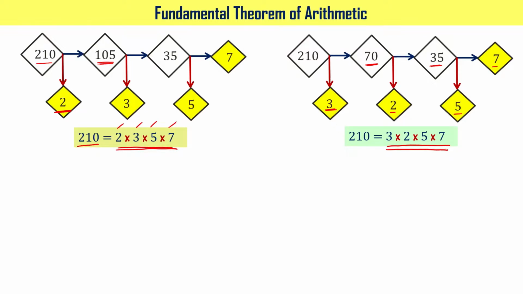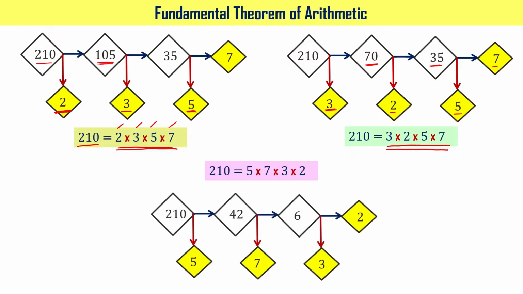Now let me take another case. Instead of dividing with 2 and 3, let me start the division process with number 5. When I do that, I'll get an arrangement like this. 210 can be written as 5 times 42, right? 42 is a composite number, and 42 can be written as 7 times 6, and 6 can be written as 3 times 2, right?